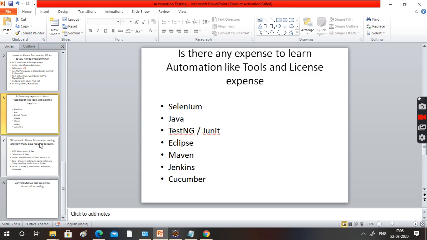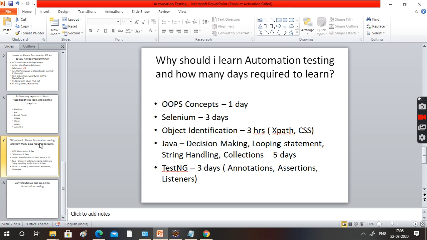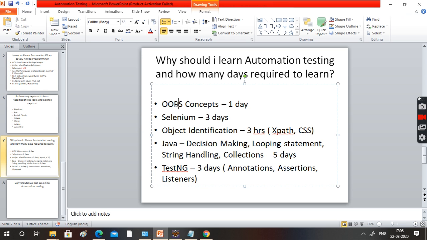Okay, boss, this is fine. How many days will it be needed? If I want to learn it, how many days will it be needed? Very simple. OOPS concept, only 1 day. Selenium, 3 days. Object identification technique, only 3 hours you need.